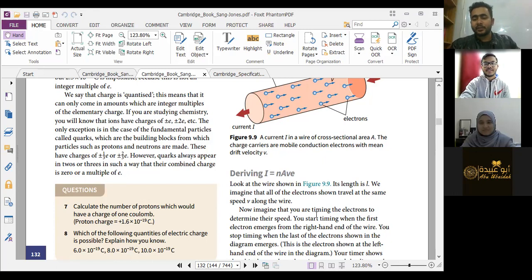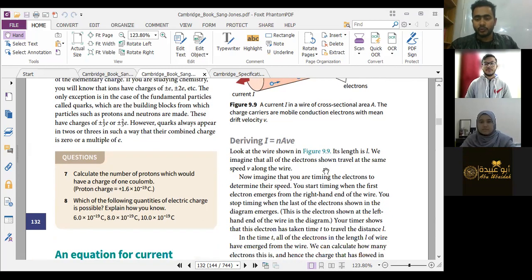Okay, now imagine that you are timing the electrons to determine their speed. You start timing when the first electron emerges from the right hand end of the wire. You stop timing when the last of the electrons shown in the diagram emerges. This is the electron shown at the left hand end of the wire in the diagram. When the first electron started moving we started counting, and the last electron that moves from here we will record. Fine, your timer shows that the electron has taken time t to travel the distance l.